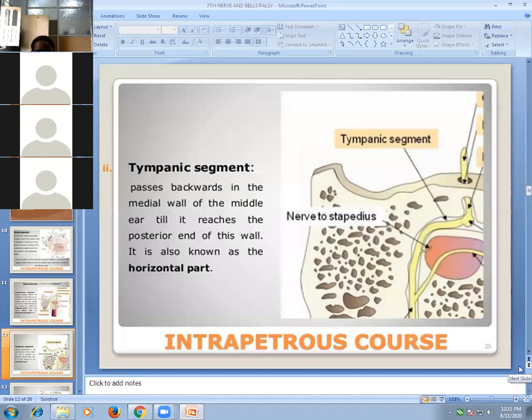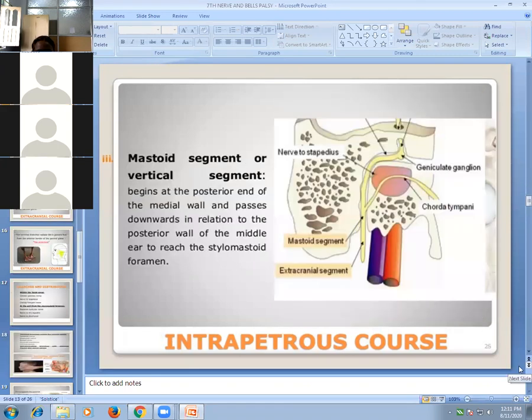Then the tympanic segment. This is the geniculate ganglion, and this is the tympanic segment. It passes backward in the medial wall of the middle ear till it reaches the posterior end. This is also the horizontal part. The tympanic segment is horizontal, and then it becomes vertical. Then comes the vertical segment, which is the mastoid part.